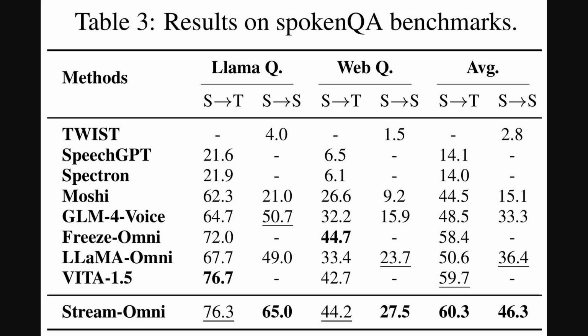Alright, so we've seen it's great with images, but how does it handle speech? This next table dives into that, showing results on spoken question answering benchmarks. These are tests where the model listens to a question and provides an answer, either in text or as speech. And you can see Stream-Omni, on the bottom row, gets the highest average scores for both task types. What's really remarkable is that it achieves this while being trained on significantly less speech data than many of the other models. This really underscores the efficiency of that specialized training approach we talked about.